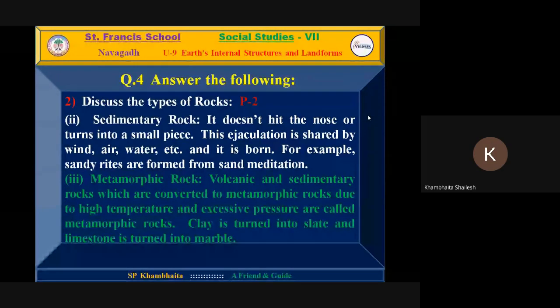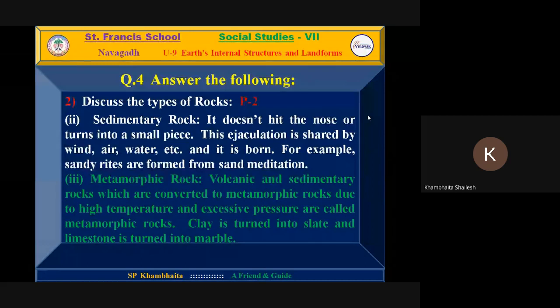Third portion. First one we have discussed igneous rock. Second one we have discussed sedimentary rock. Third kind of rock we are going to discuss is metamorphic rock. Here, volcanic and sedimentary rocks, in other words, we can say metamorphic rock is made from the previous two, sedimentary as well as volcanic or igneous rock. These rocks are changed because of different kinds of pressure and nature, and when other rocks are developed, it is called metamorphic rock.